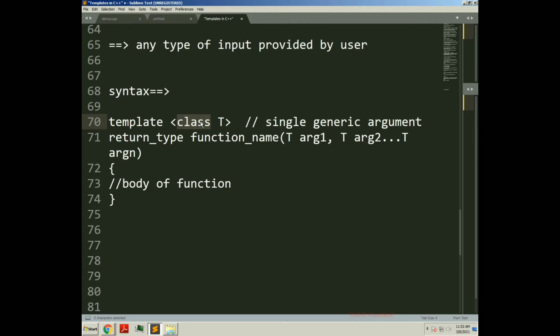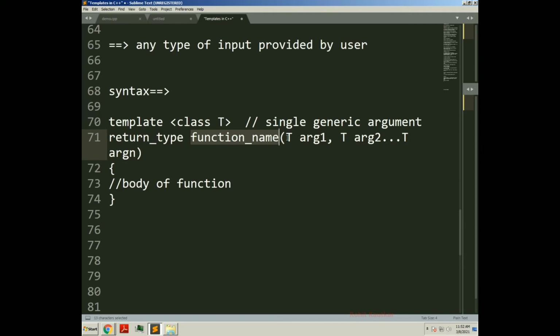So we have used class followed by the generic argument. What is the name of the generic argument? T. You can assume any name, but as we are dealing with templates, we are using T here. Followed by the return type of the function: what kind of value is the function going to return, that return type we specify, followed by the function name. For this block of code, one unique name we have to create, that is the function name.